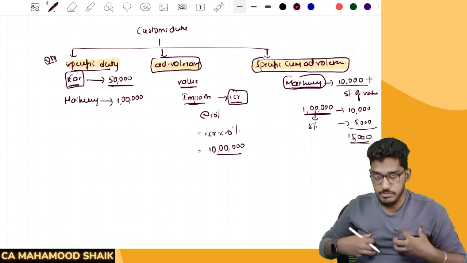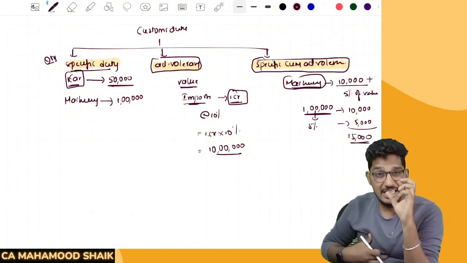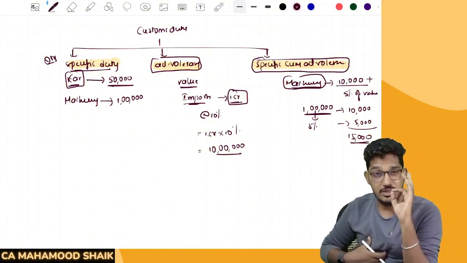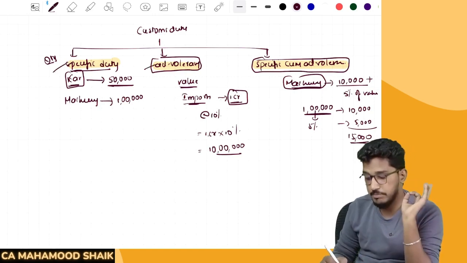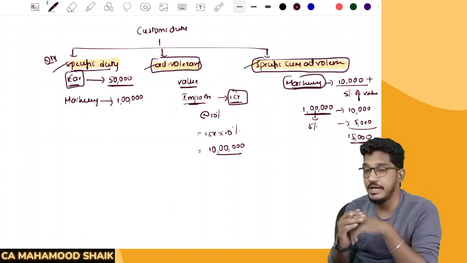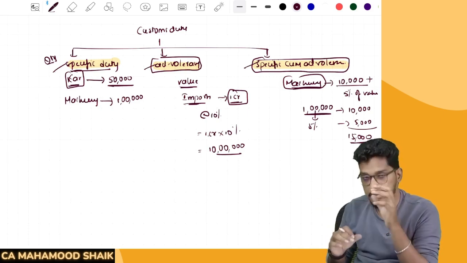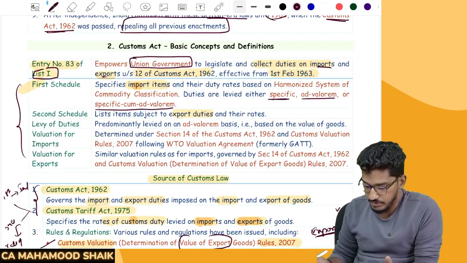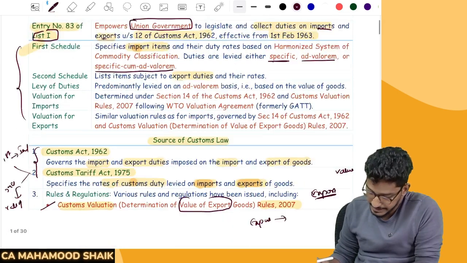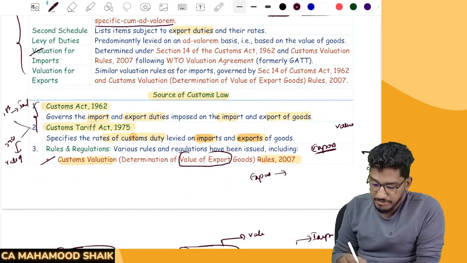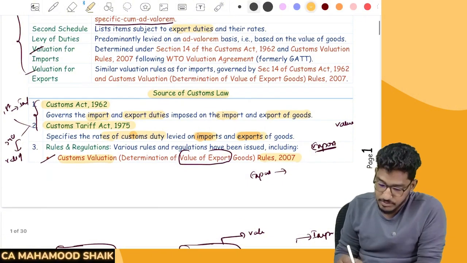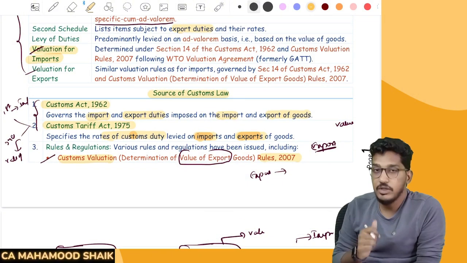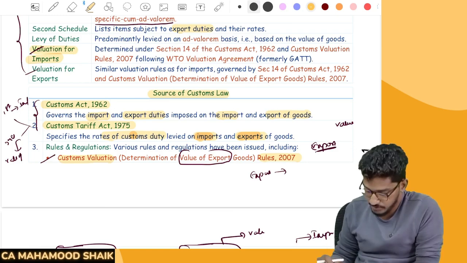So when the government wants to impose customs duty, it can determine that customs duty amount in three different ways. Either that could be a specific duty, or an ad valorem basis, or a specific cum ad valorem basis. Clear? So keep this discussion at the back of your mind. Next, I have already told you, we have rules for valuation of imports, and rules for valuation of exports also. But as I've told, at the CMA inter level, we are going to focus mainly on how to determine the value for imports.